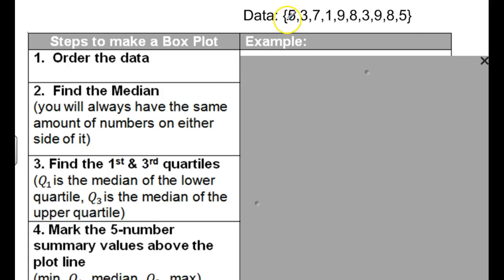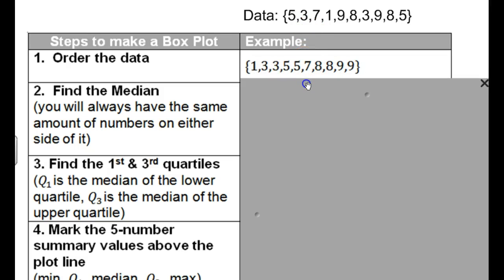Now we're going to do this by hand. So if we start with a data set, there's your data set, the steps there, and you have this worksheet, so just follow along. Put the data in order. You can't find the median unless you put the data in order.